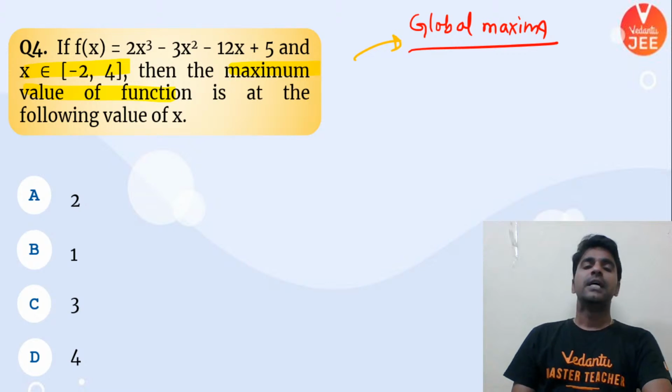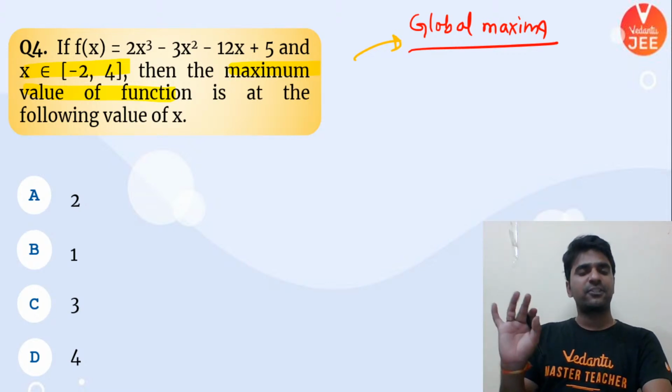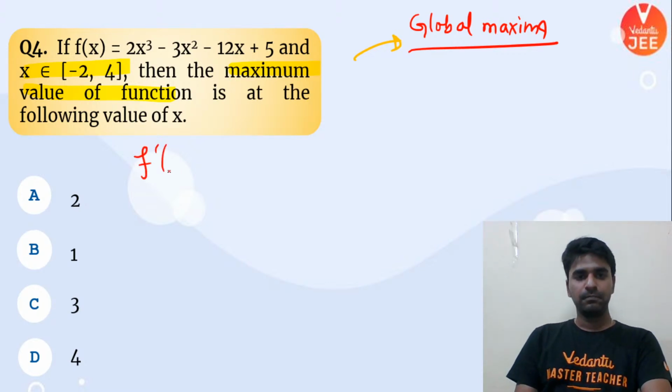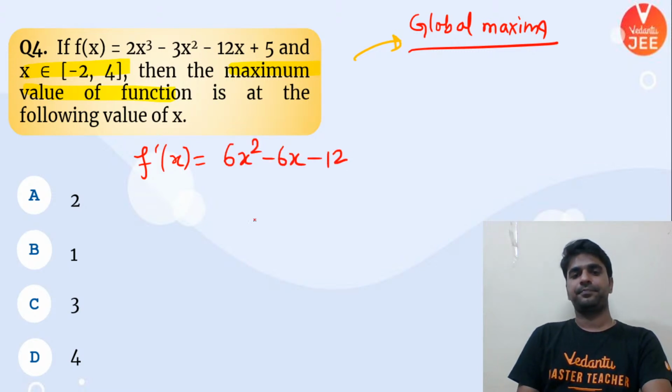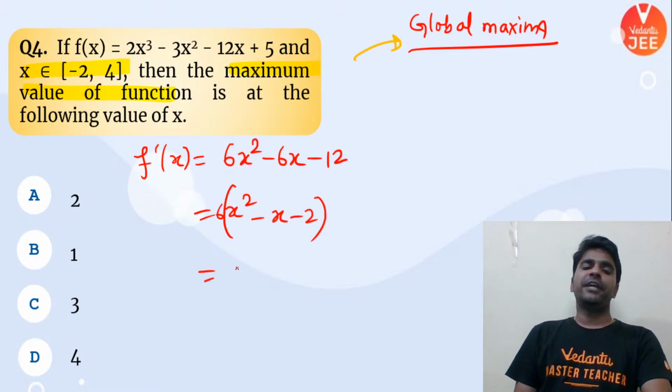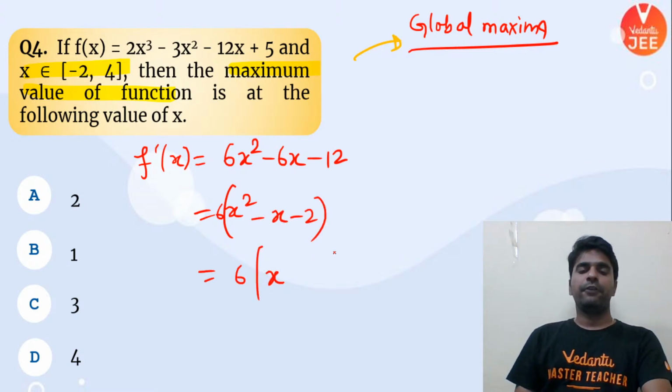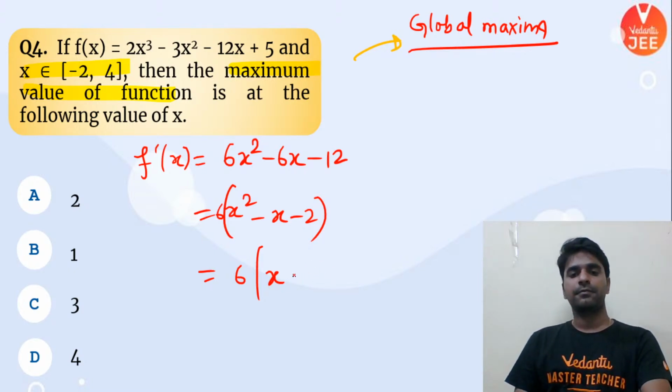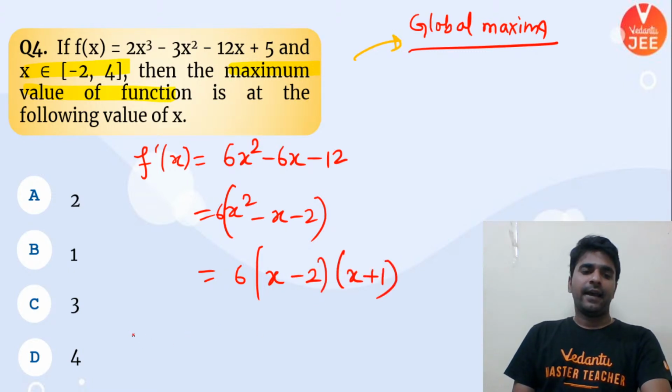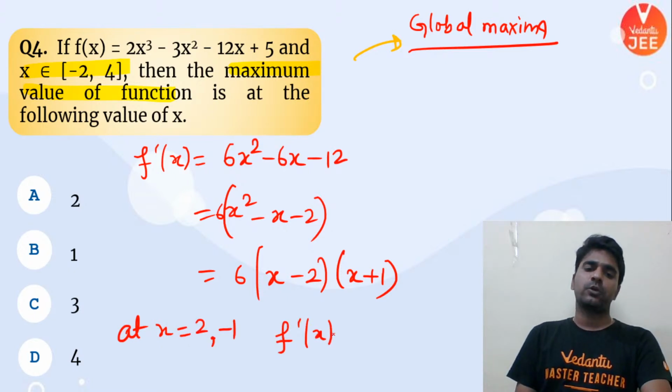Alright, what is the process? The process is the same. First calculate f dash of x and put it equal to 0. So if you factorize this, the sum of the roots is 1 and the product of the roots is minus 2. So at x equal to 2 and minus 1, f dash of x is equal to 0.